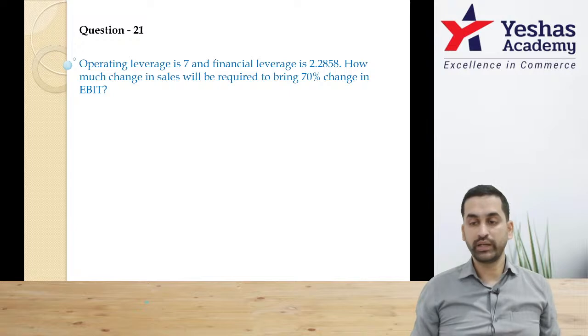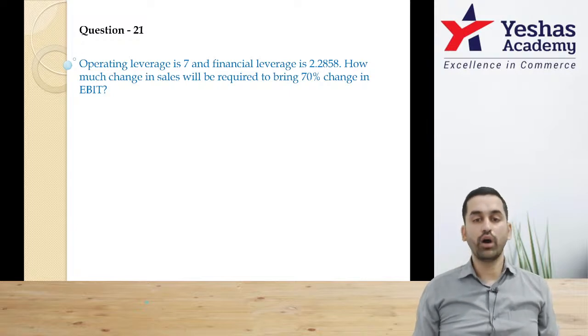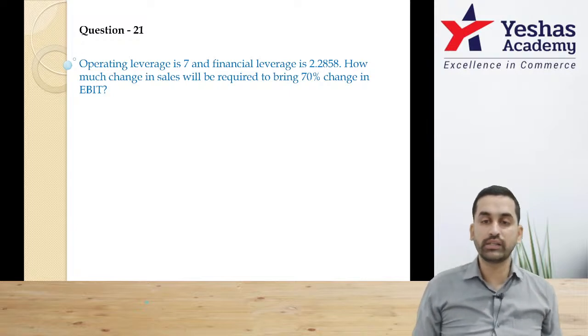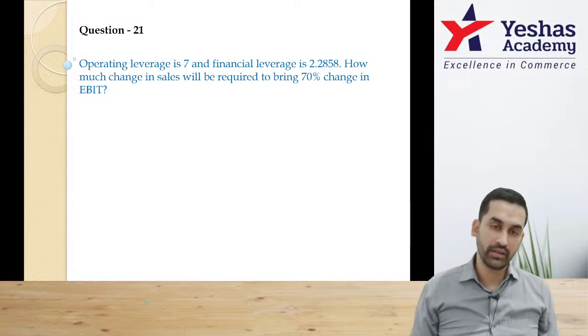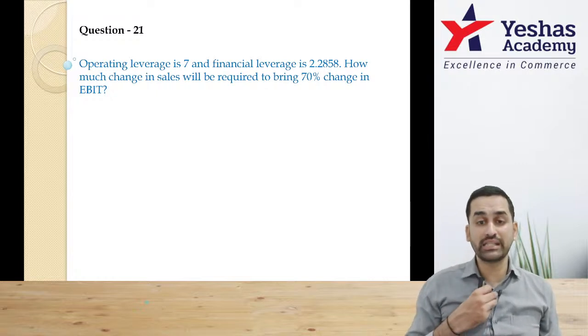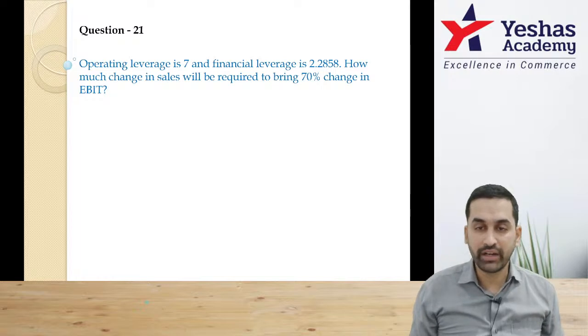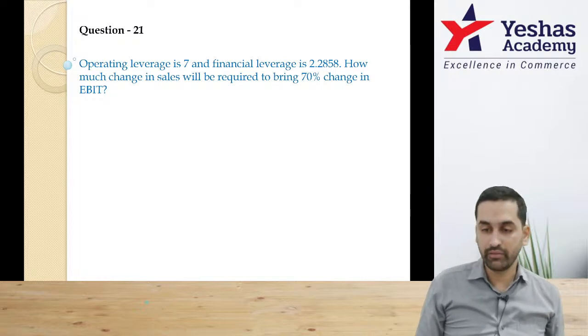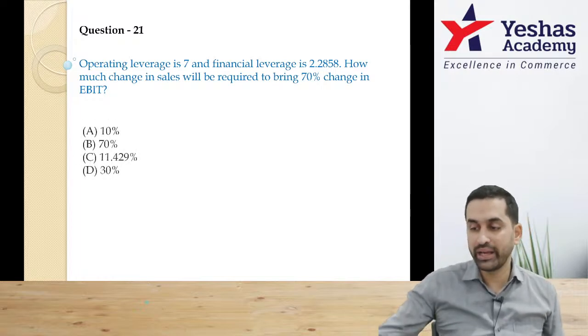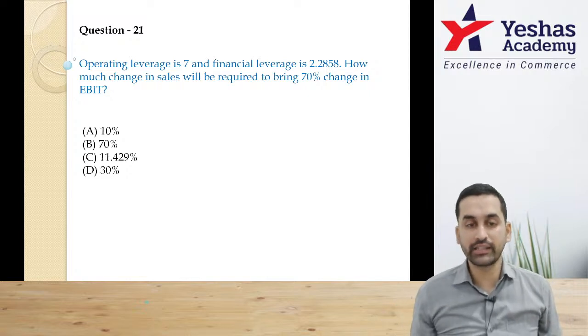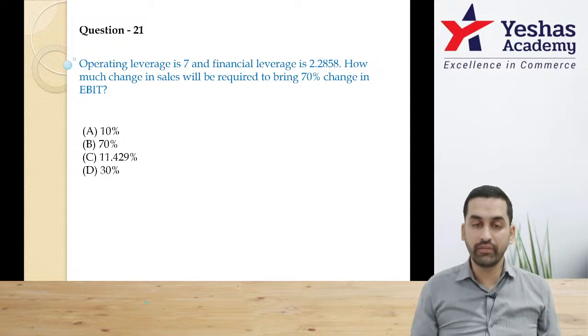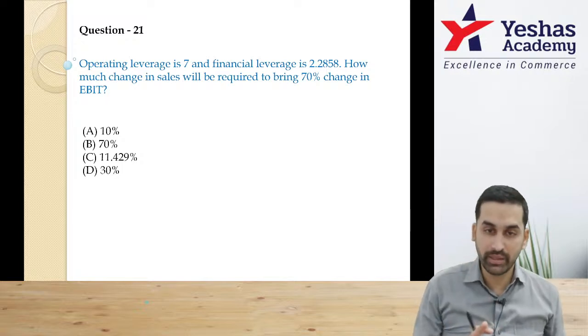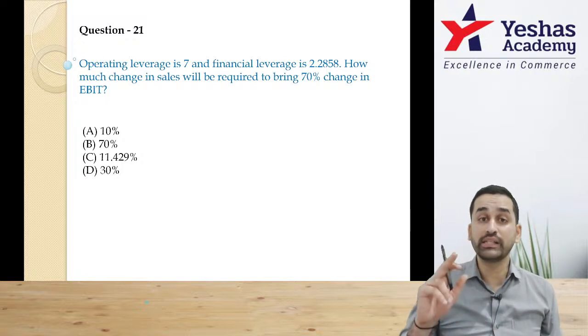Let's move on. Question 21. Operating leverage is 7, financial leverage is 2.258. How much change in sales will be required to bring 70% change in EBIT? Very good question. Go very slow. First read and understand. How much change in sales will be required to bring 70% change in EBIT?